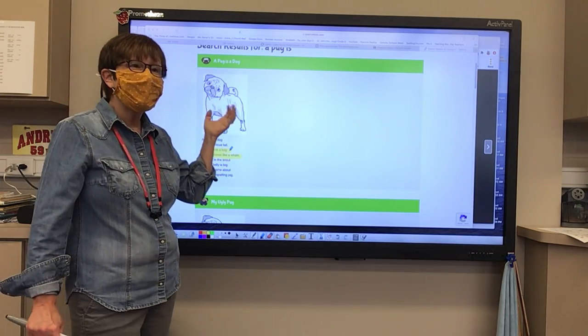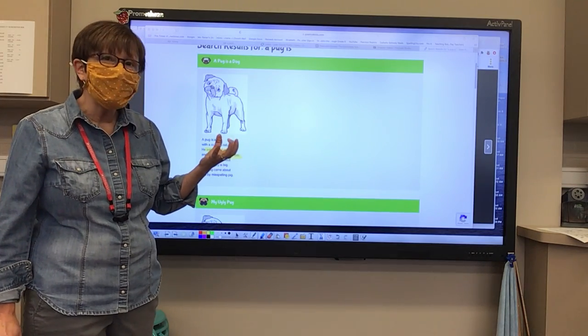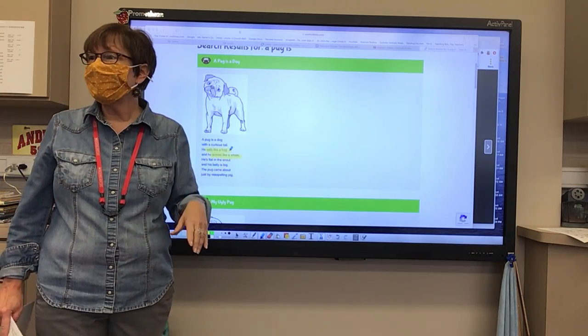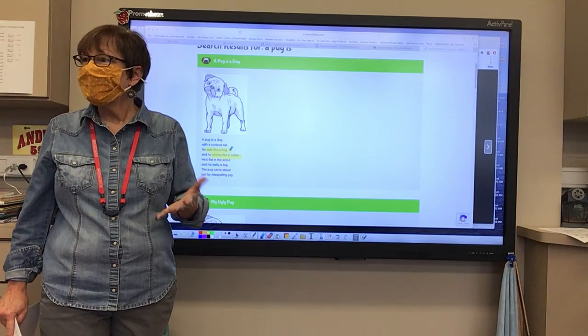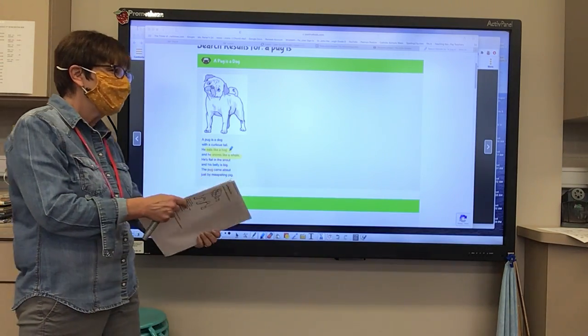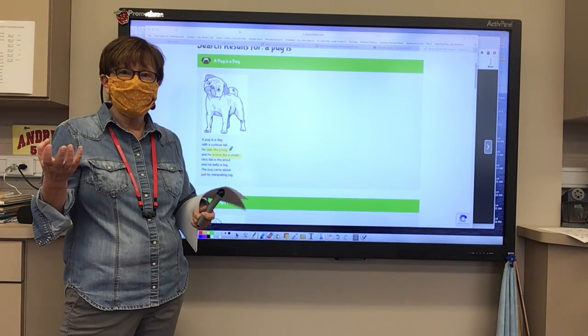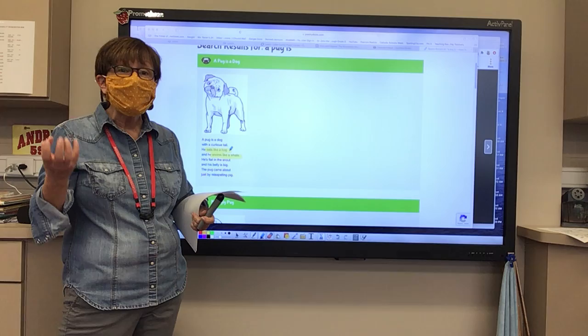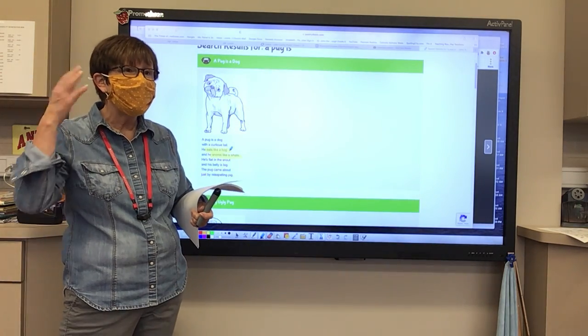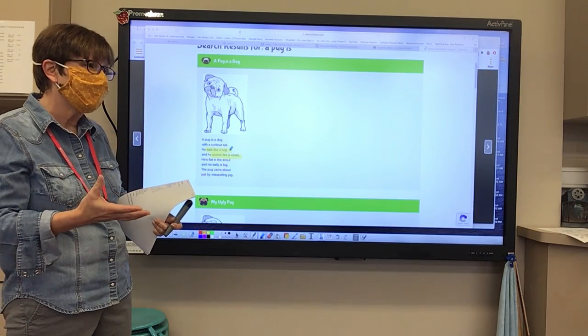So this is a poem about a pug. Does it give you kind of a real idea of what a pug is like? Yes. And that's what they're like. Very nice. So we have figurative language. In poems, they give us pictures. There's a lot of imagery in a poem. They're painting a picture for us, and this really paints a picture.